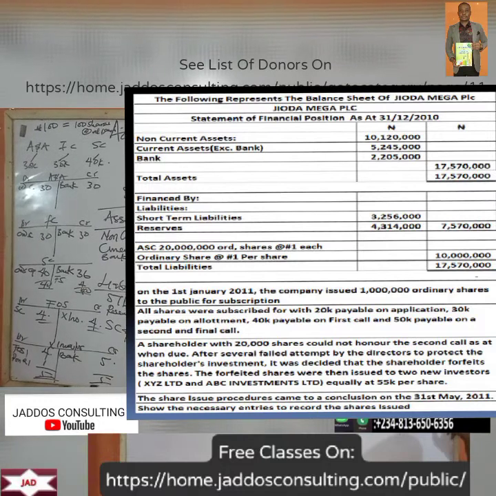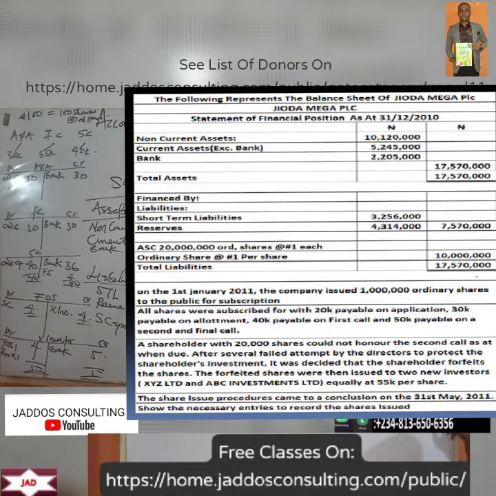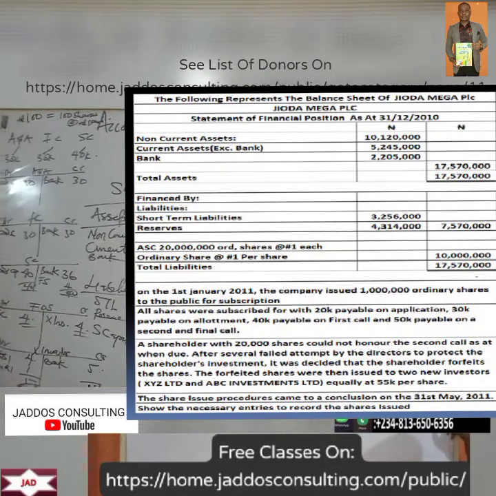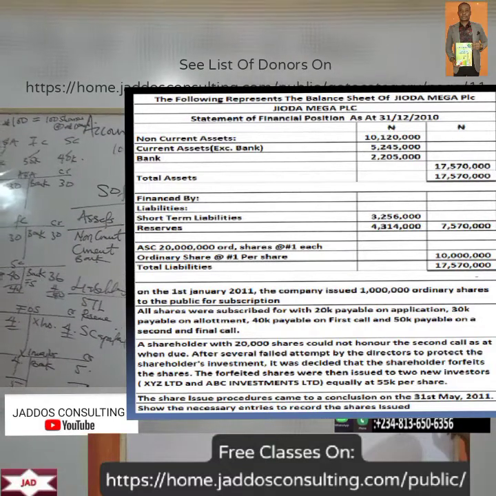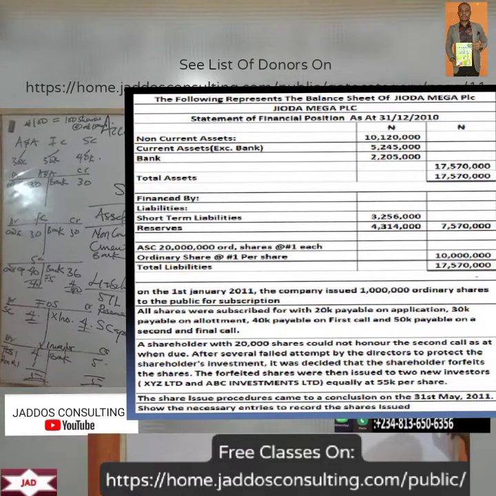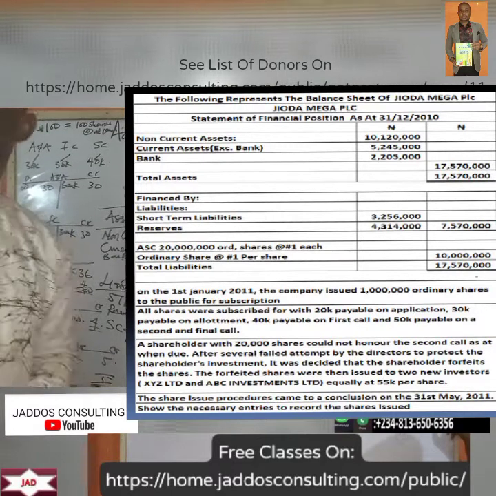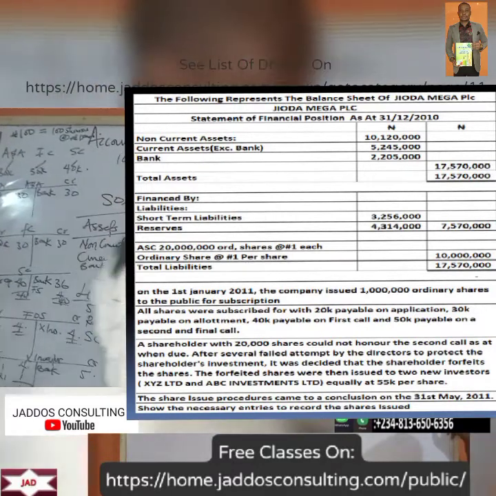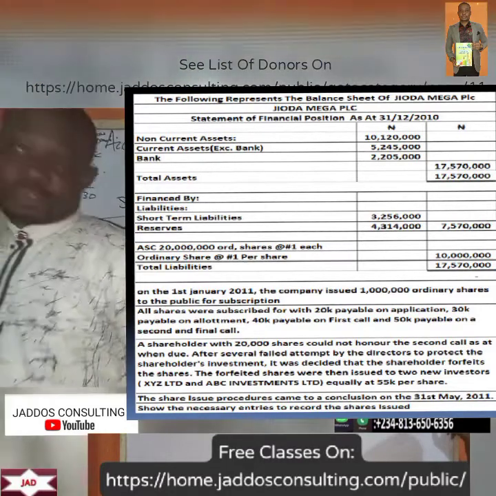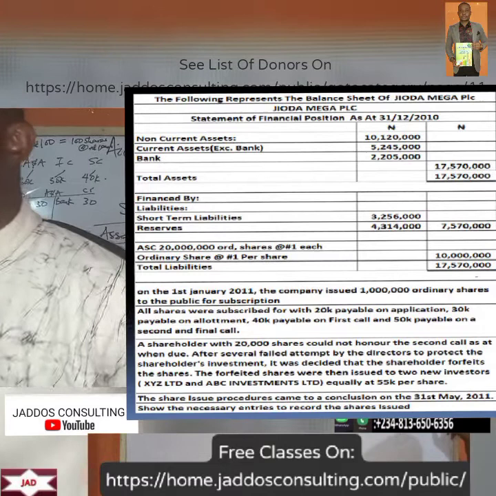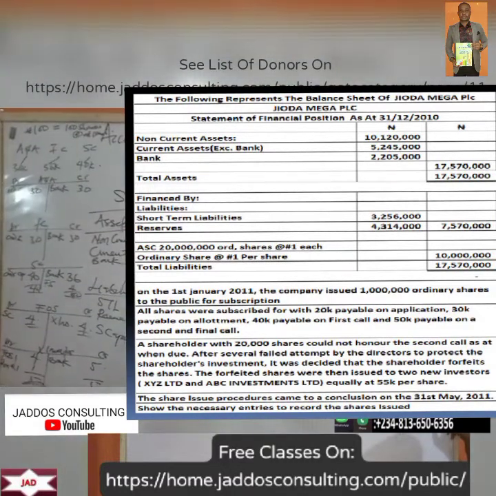So what we are saying here is that the company issued 1 million ordinary shares. Okay, so we have this. We have application, allotment, first call and second call. But then there is forfeiture of shares. There's a shareholder that could not actually pay for a particular call, and then the shareholder forfeit, that is lost the ownership. And then here the directors issued to some other investors. So let's quickly look at this question here.